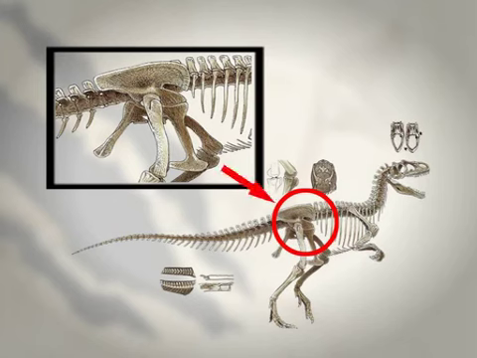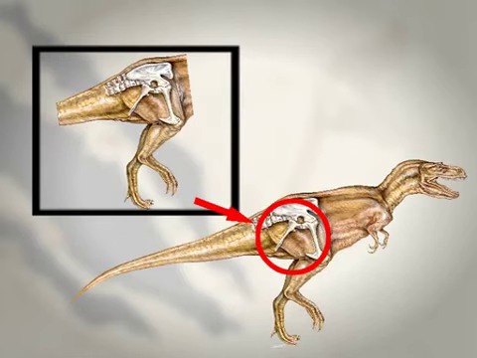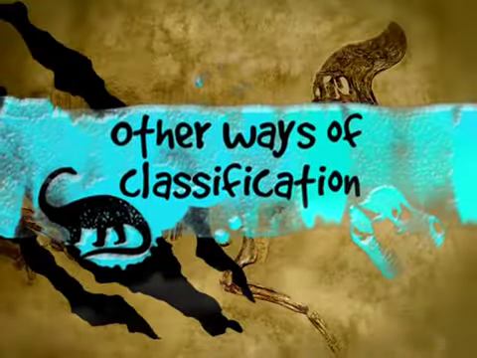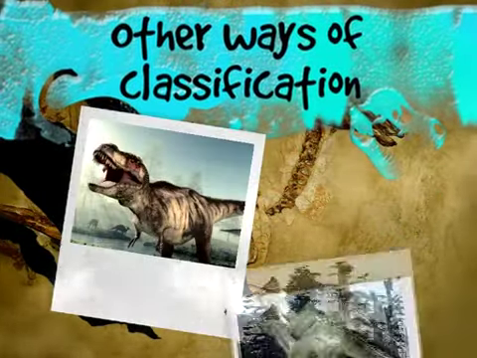But scientists classified dinosaurs by something you might not expect. Their hip bones. One group has hip bones that resemble those of lizards. The other has hip bones that resemble those of birds. Scientists classified dinosaurs in other ways as well.